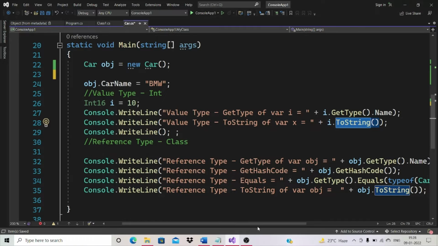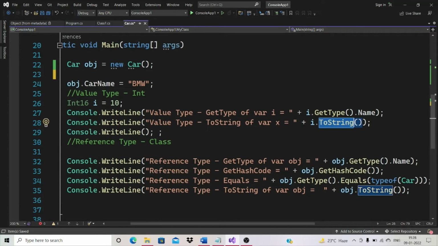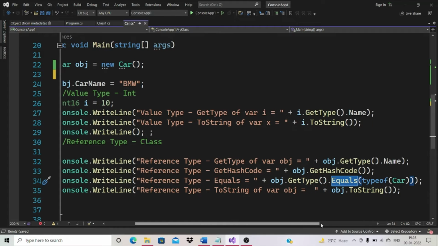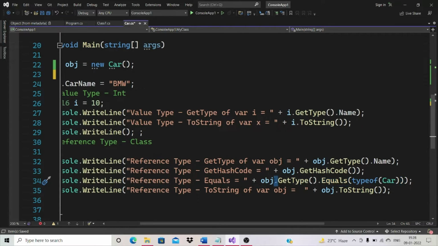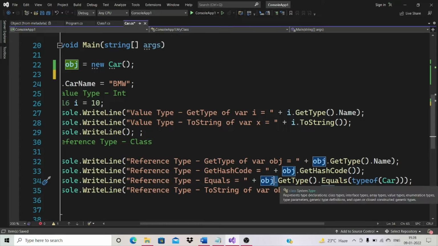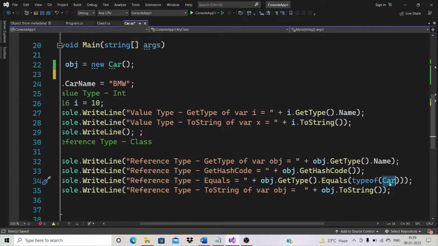Similarly for reference types, get type, and get hash code returns the hash code of the object. Equals means comparison; it determines whether the specified object is equal to the current object. And toString for converting into string.